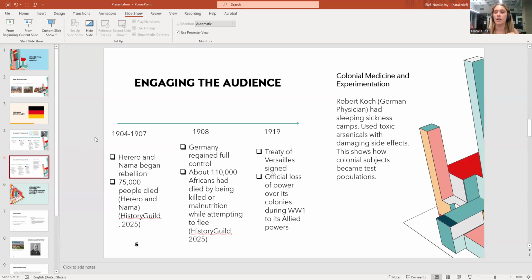So something to tie the health aspect into the situation with Germany and South Africa is this important name. Robert Koch was a German physician and he had sleeping sickness camps. So this used toxic arsenicals with damaging side effects on the African people. And this is just one example of how colonial subjects became test populations because they wanted to try new medicines, they wanted to evolve, they wanted to learn new things. So they said, okay, we have all these people and they didn't care about their lives. Obviously, they killed them. So they became test populations for their own personal research findings.